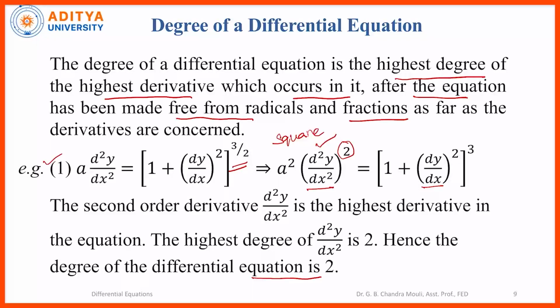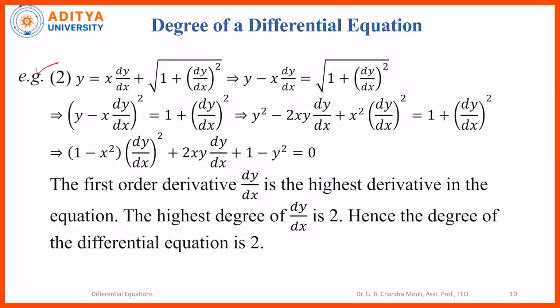We will see one more example. So, y is equal to x into dy by dx plus square root of 1 plus dy by dx whole square. So, in this we have a radical sign, the square root, which we have to remove before finding the degree of the differential equation. For that, we write x dy by dx on the left hand side. So, it will be y minus x dy by dx on the left hand side, and then we take the square of the equation on both sides, and the left hand side will be y minus x dy by dx whole square.